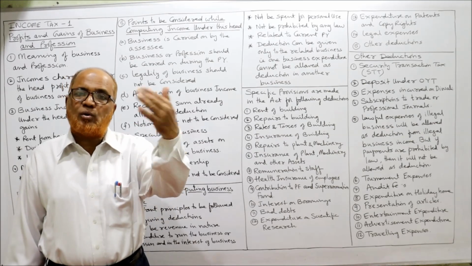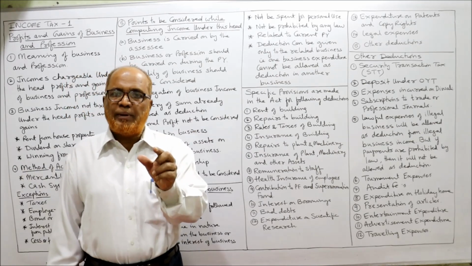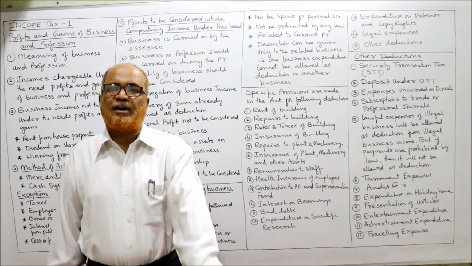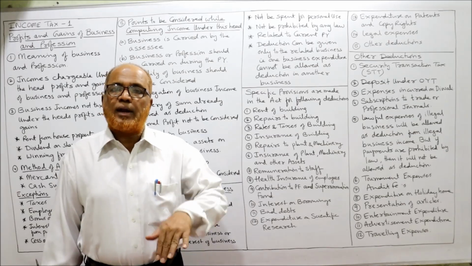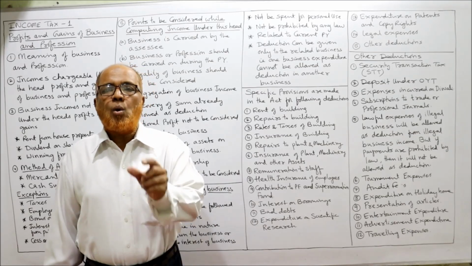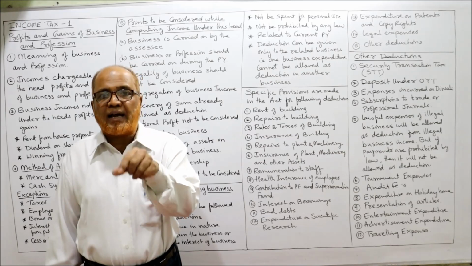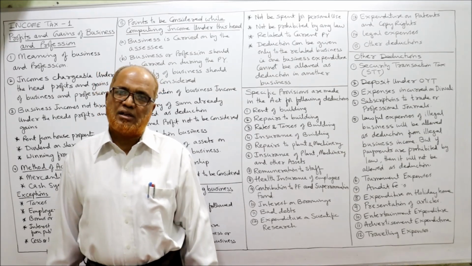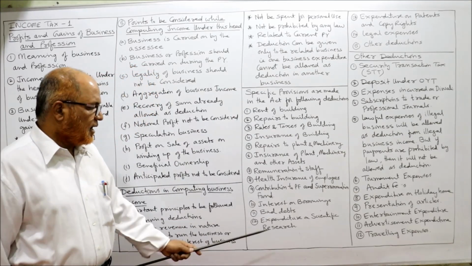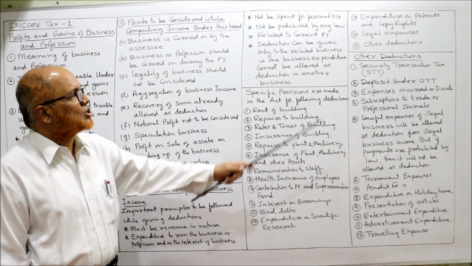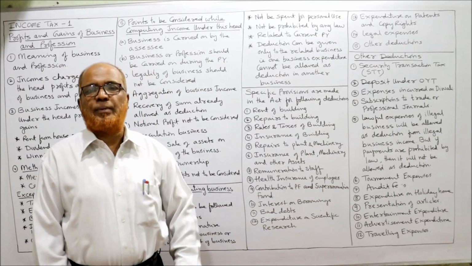Scientific research given to an outside party will be allowed as deduction if it is given to an approved institution or a university. In that case, 150% of the actual contribution will be allowed as deduction. This is regarding expenditure on scientific research. Expenditure on patent and copyright.